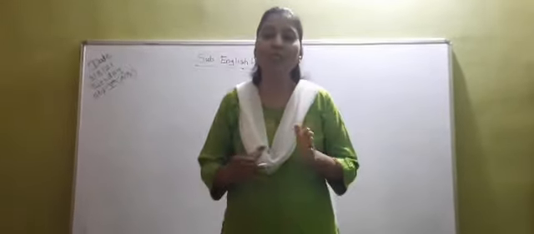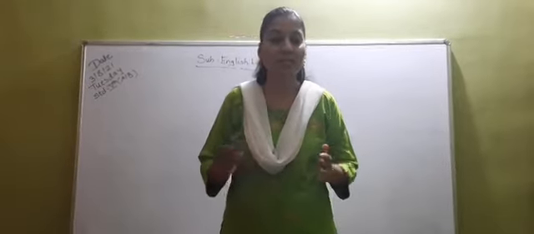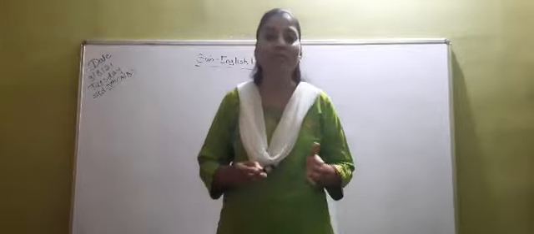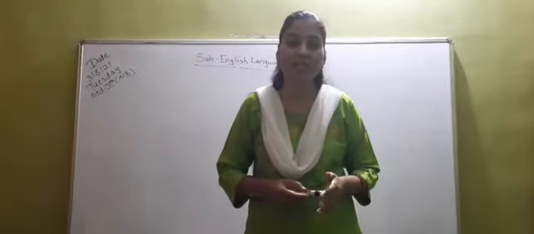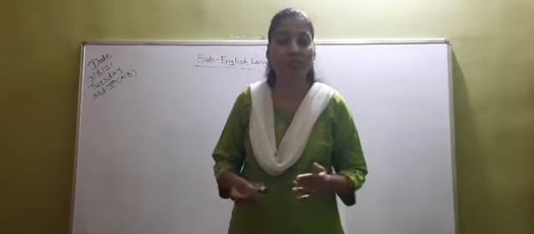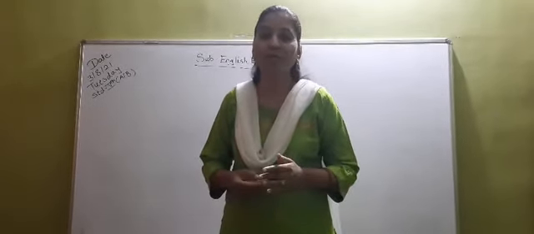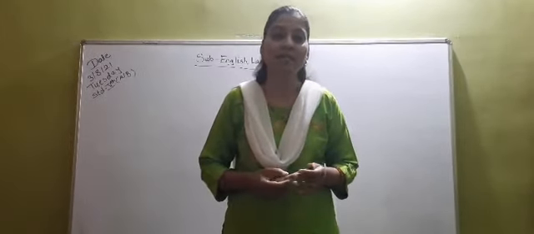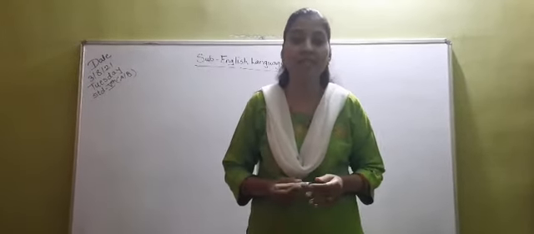So, they are the describing words, and with the help of adjectives, we can make our language very interesting, beautiful, impressive. Okay? So, we have studied a few examples of adjectives.